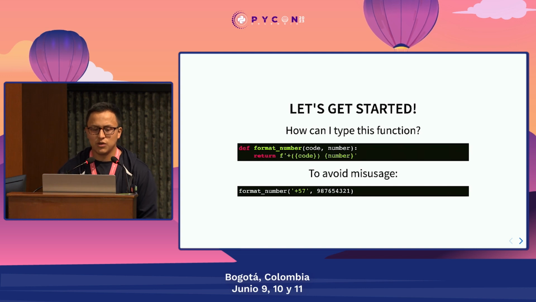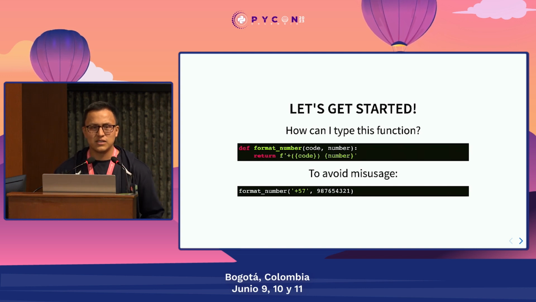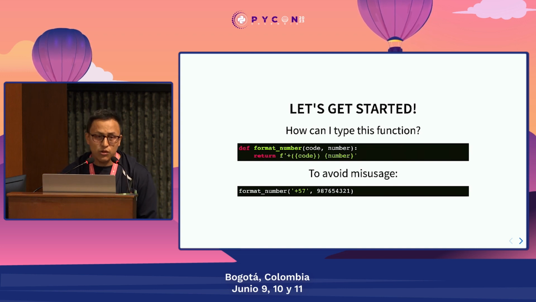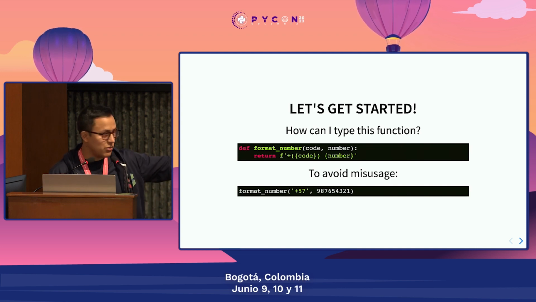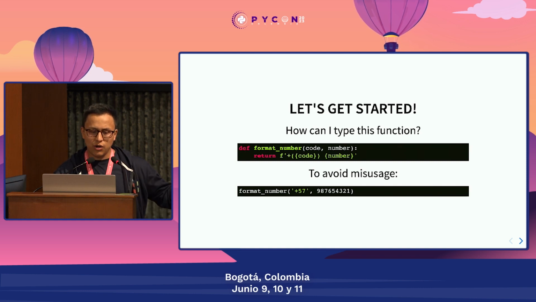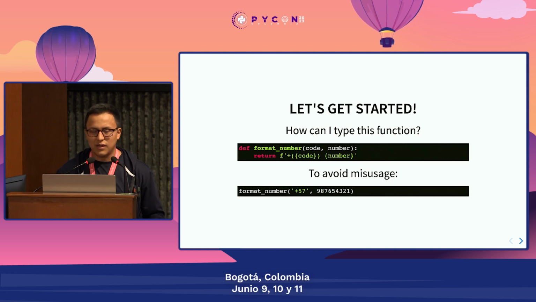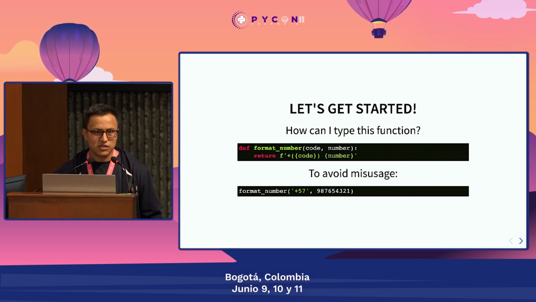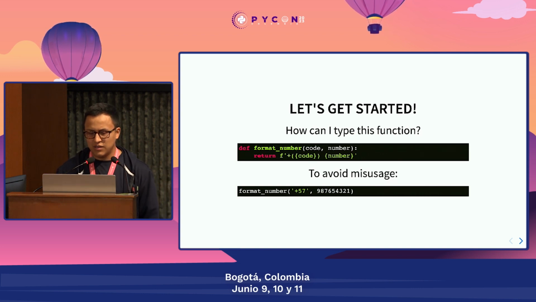Here we have a function called format_number, and it takes a code and a number and returns a string. But we could misuse it, like in the case you have here, where we are calling format_number with the string 57 and then a number. When we execute this, it's going to work. It's going to return something, but we know that the return value is going to be wrong, because we're going to have an extra plus there. So how could we avoid this kind of misuse?